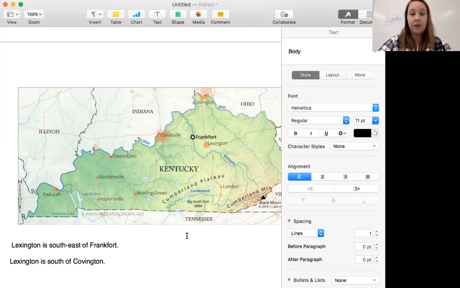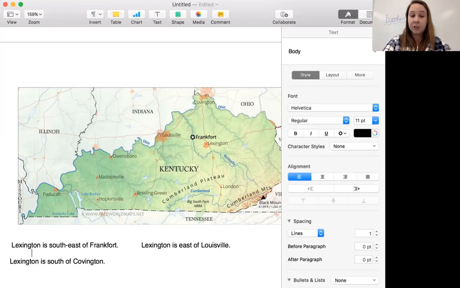Okay. Now let's look at Louisville and Lexington. We can say Lexington is what of Louisville? Good. Lexington is east of Louisville.